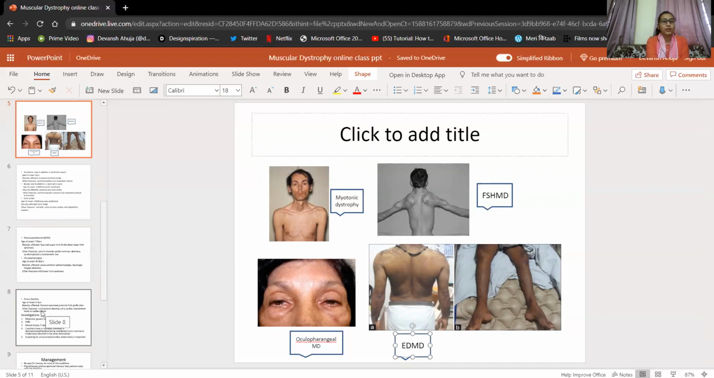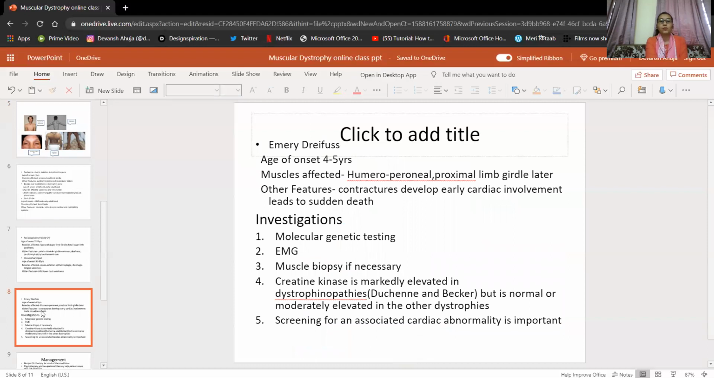Now we'll go to the investigations. So what are the most probable investigations? I had told you earlier that this is an inherited disorder. So the most important investigation is molecular genetic testing. With the help of molecular genetic testing,